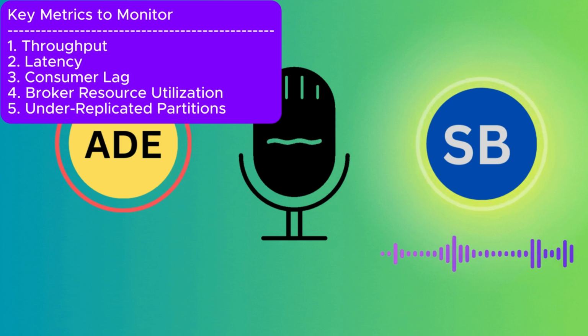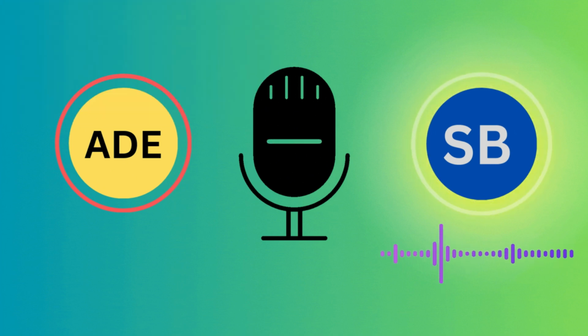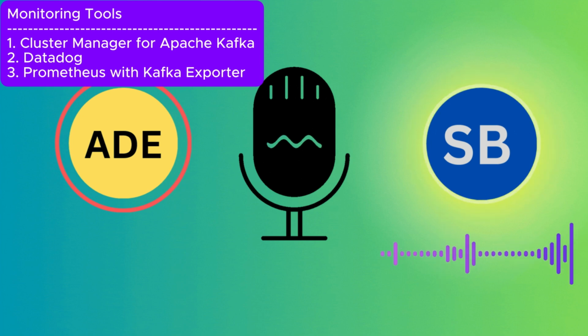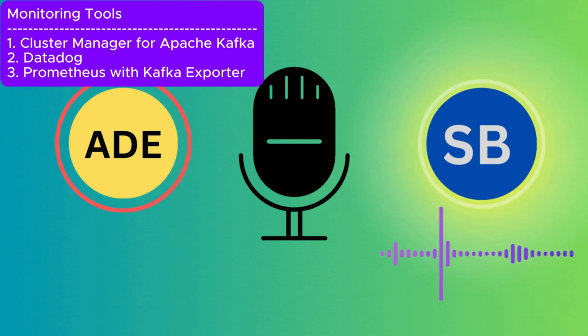Usually the monitoring tools that we can use, like we can use the cluster manager for Apache Kafka. This is a tool that offers a user friendly UI, and can monitor cluster health, and it includes the broker status and partition distribution and consumer group details and all.